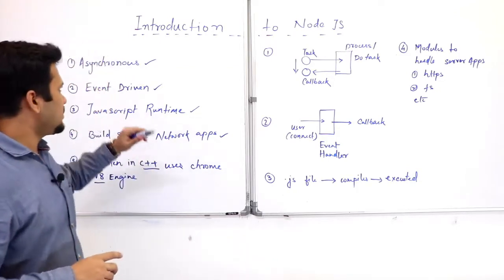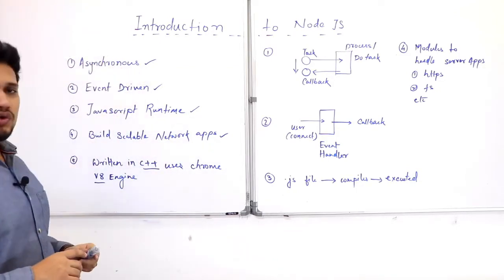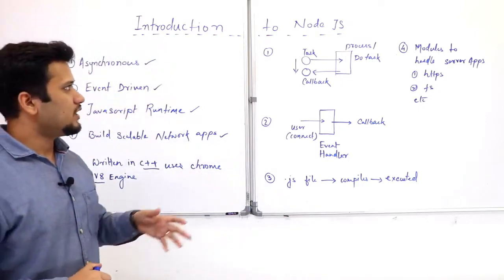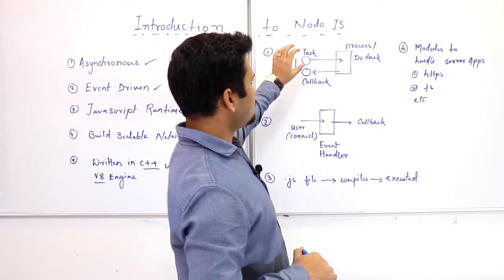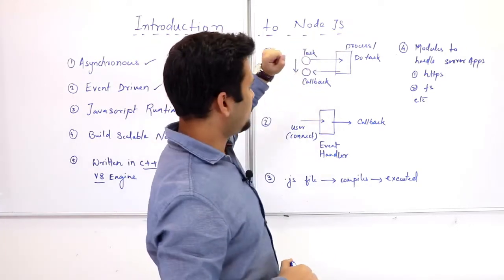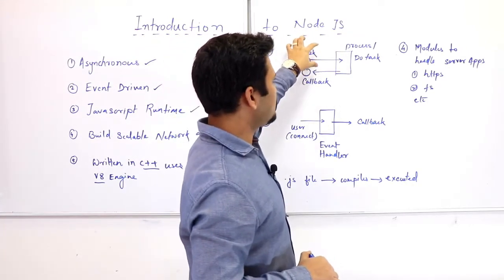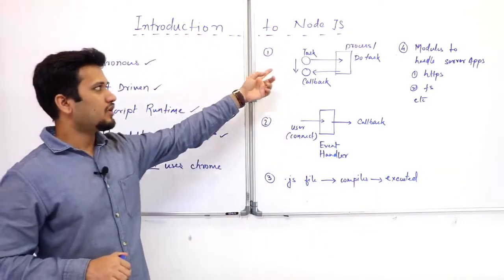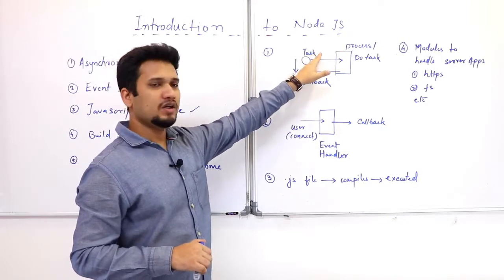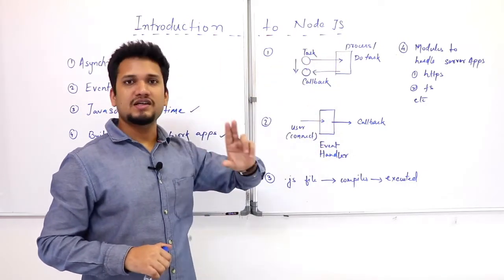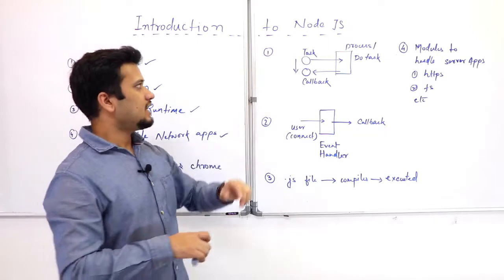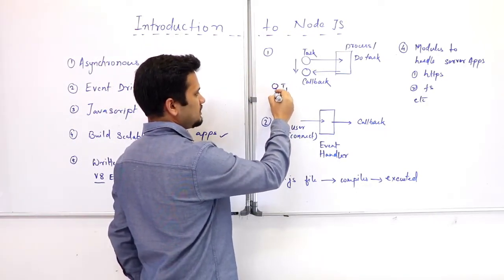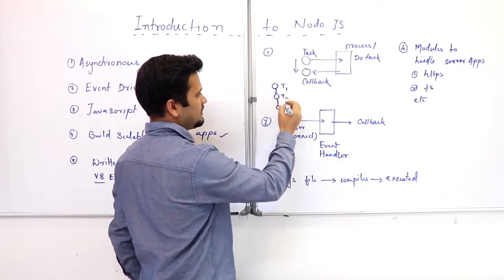So it is an asynchronous framework. What do we actually mean by being asynchronous? Let's try to understand. Suppose we have a task and we want to accomplish this task. One way to do it is that in a program we write task 1, the program completes that, and then it does the next task. That is, we write task 1, then task 2, then task 3.